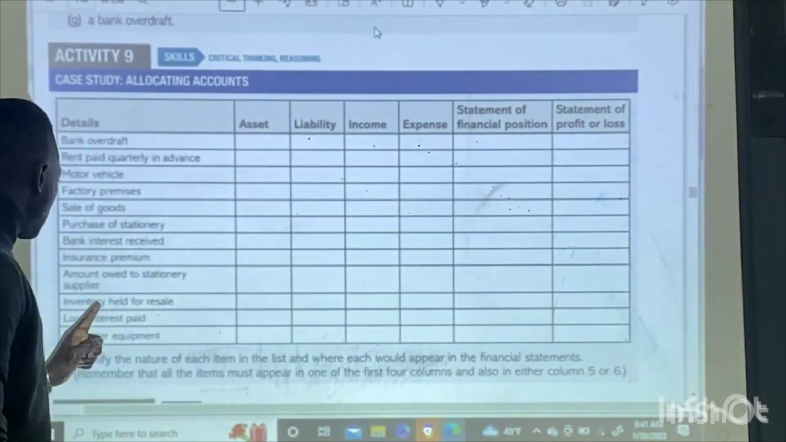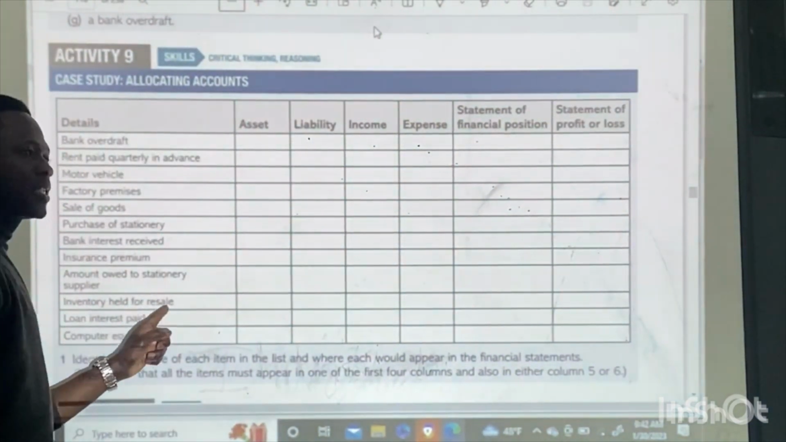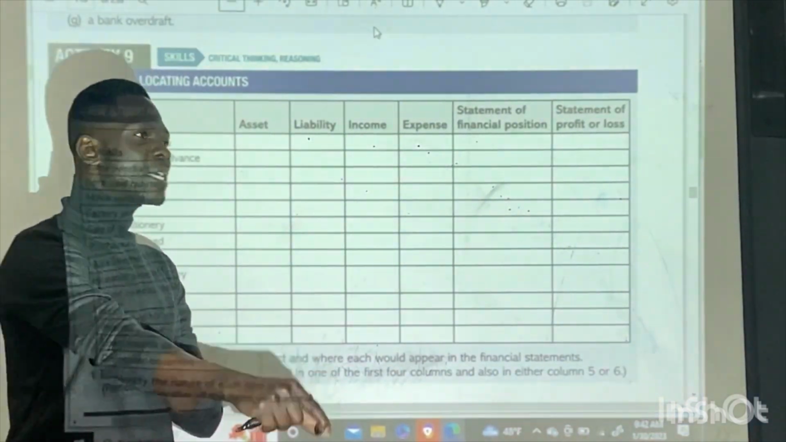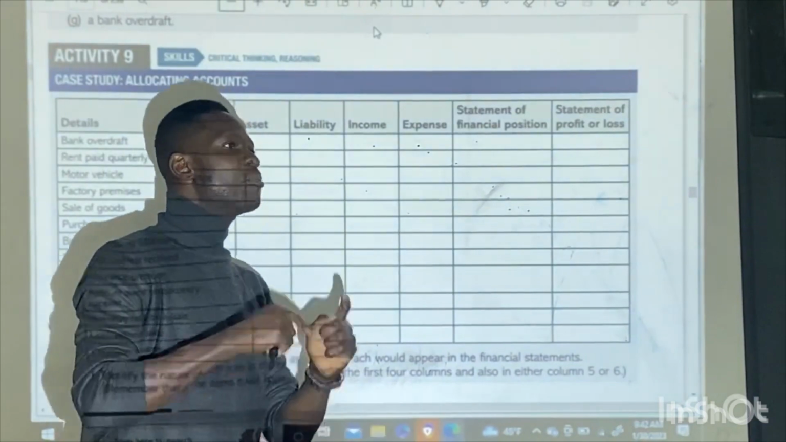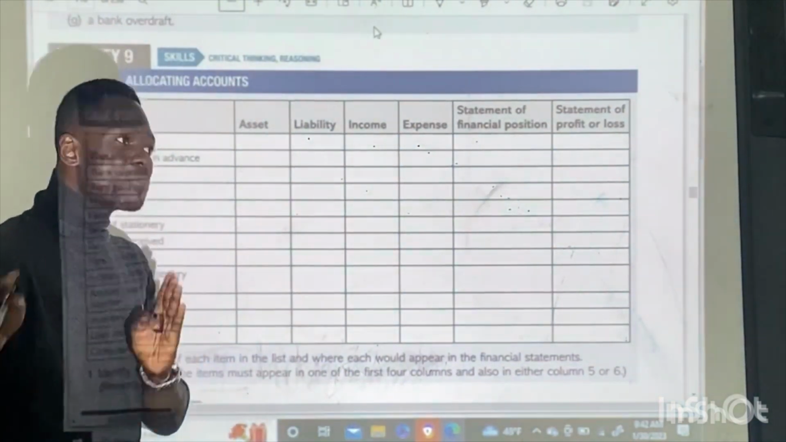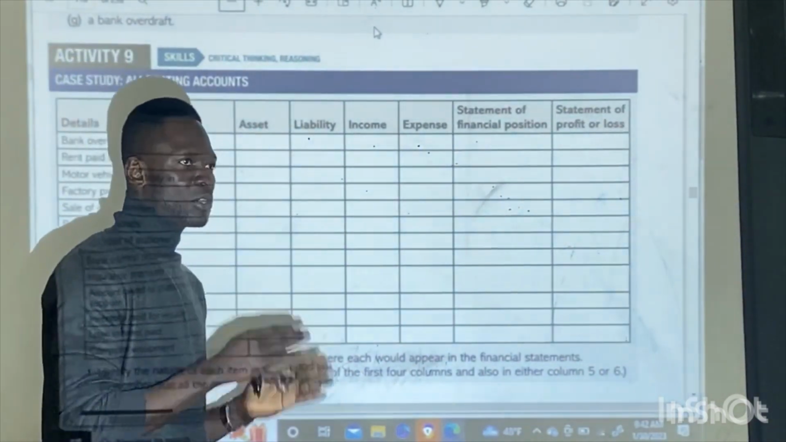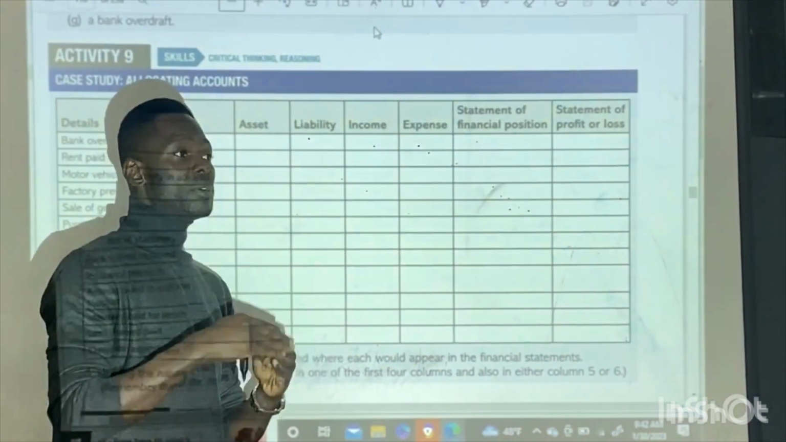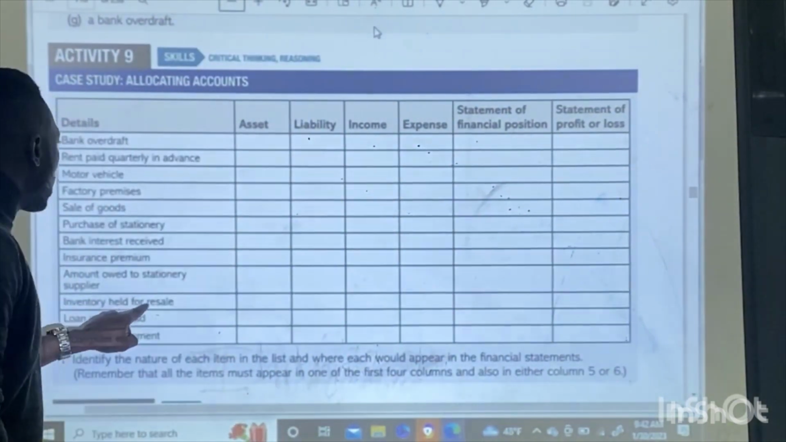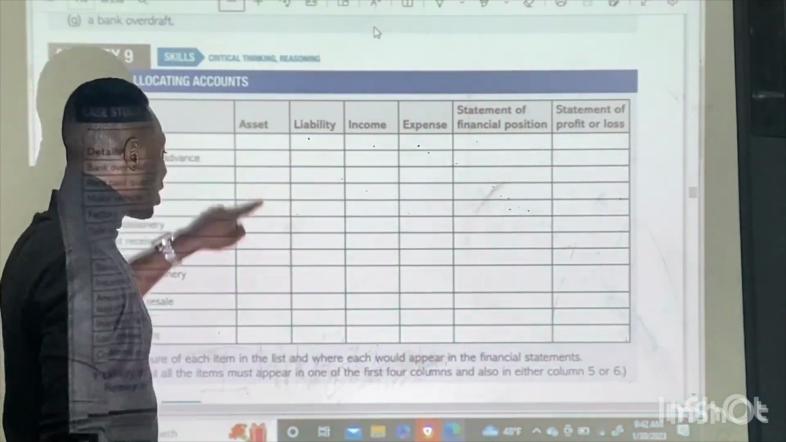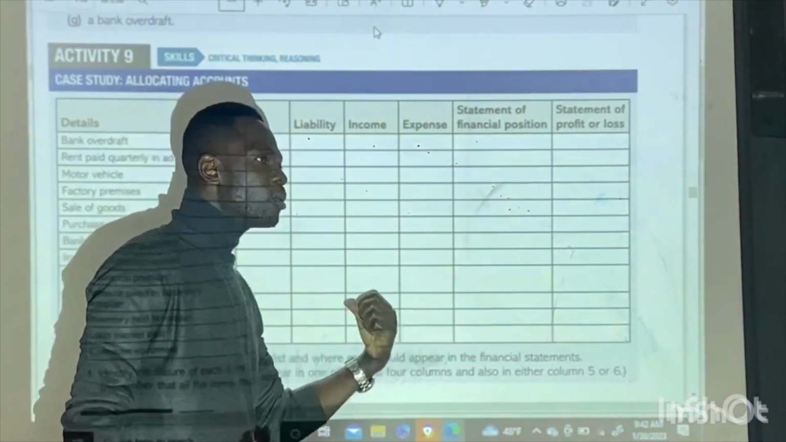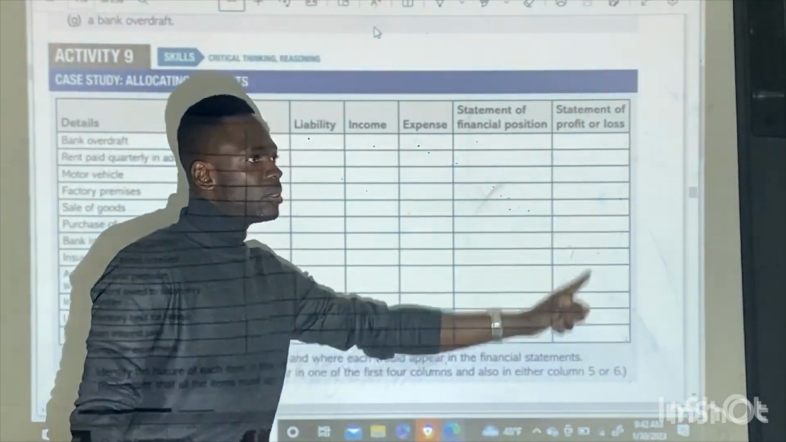The next one, inventory held for resale. We have your inventory. These are stock. It's a current asset. Remember we said current assets are those things that can be turned to cash quickly or as soon as possible. So that is the essence of keeping stock. We are keeping them to sell them to get what? Liquidity. So, inventory held for resale is an asset, a current asset, statement of financial position. When it is sold, it goes to your statement of profit or loss.